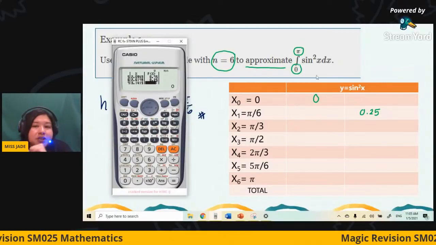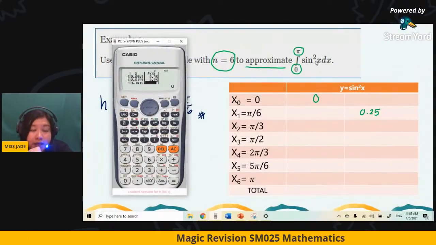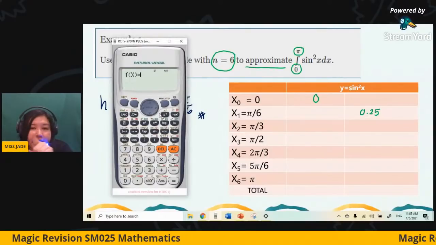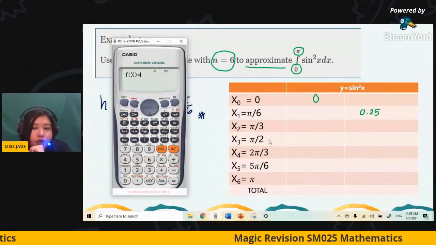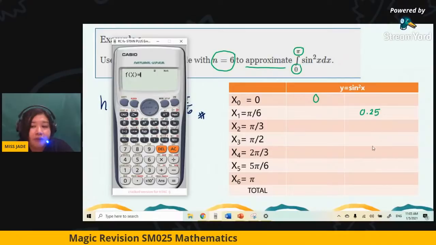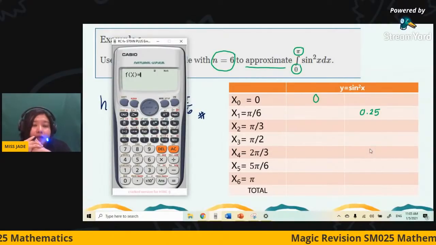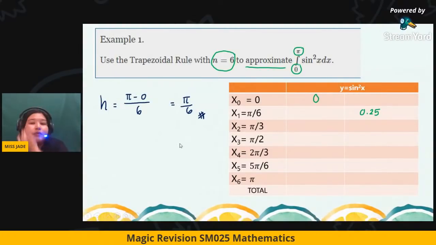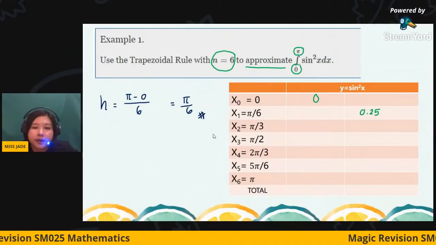Firstly, the function sine square x and the way to key it in, choosing the mode table, keying in the function, and also how to find the table with the proper decimal form, and lastly only apply to the formula. This is something you have to be careful about when you're applying Newton-Raphson and also the trapezoidal rule. So I hope you're clear with it.